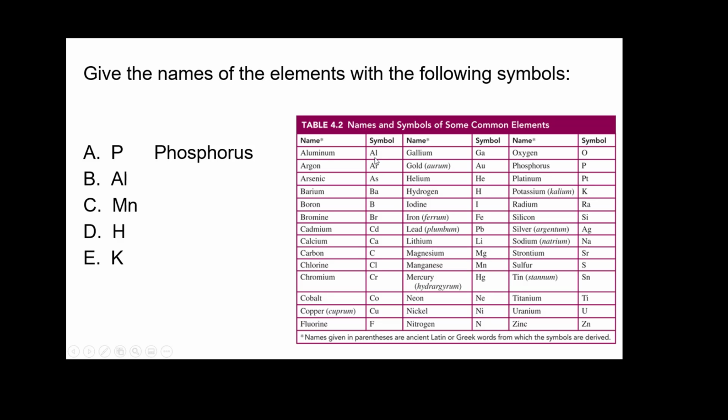Some of these are really noticeable, and then some of them are not. Aluminum, so we will write out aluminum. And Mn. Now, Mn is not to be confused with magnesium, and it sometimes is. Magnesium is Mg. Manganese is Mn. And H is hydrogen. And K is one that I pointed out earlier. It is potassium. Even though it's a K, it's potassium. These are taken from other languages.